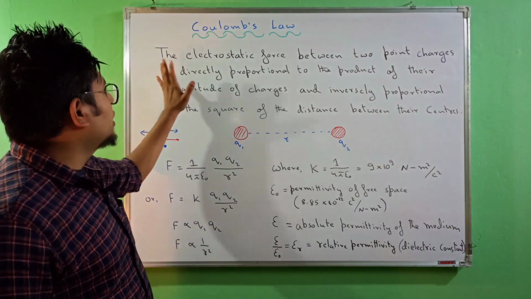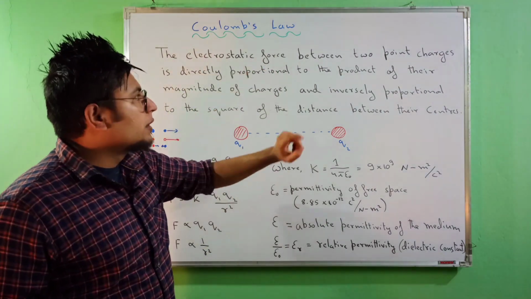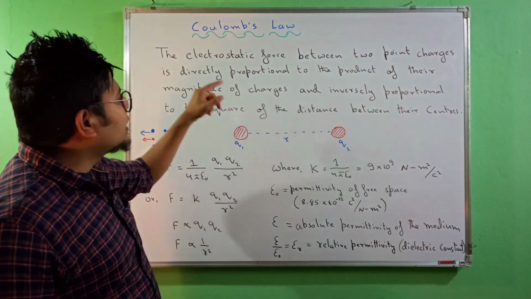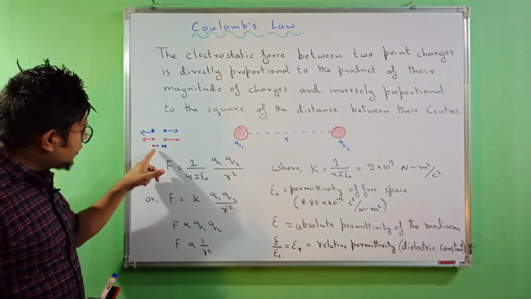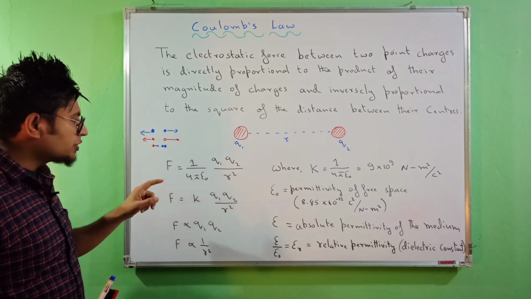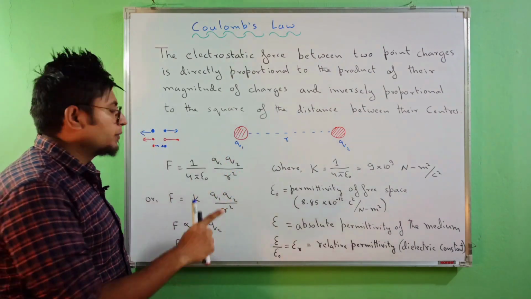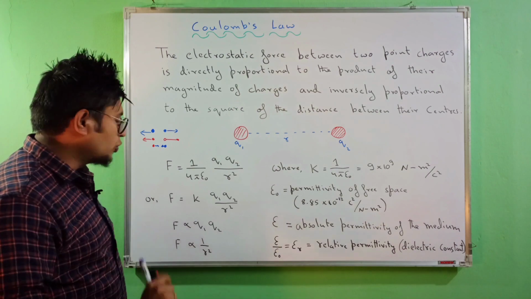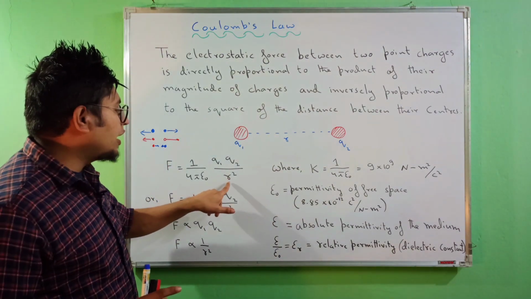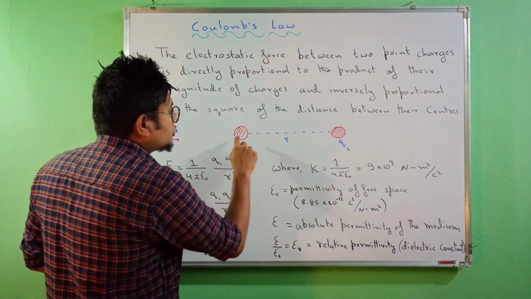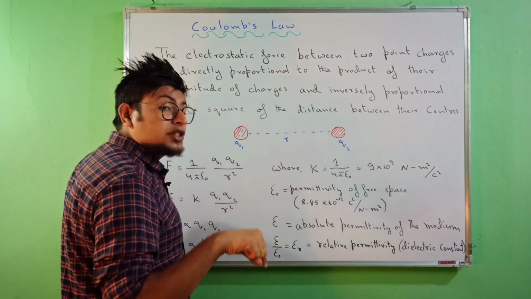The statement of the law states that the electrostatic force between two point charges is directly proportional, that is, the force happening here between these charges is directly proportional to the magnitude of these two charges, Q1 and Q2. Also, the force is inversely proportional to the square of the distance between them, that is, from this point to this point.